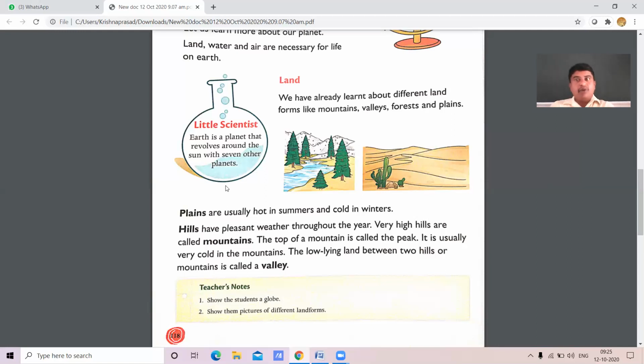Himalayan mountains, right? There you find big mountains. Am I right, children? Yes. The top of a mountain is called a peak. What is meant by a mountain? Usually the mountain will always have a tip top, which is known as a peak.